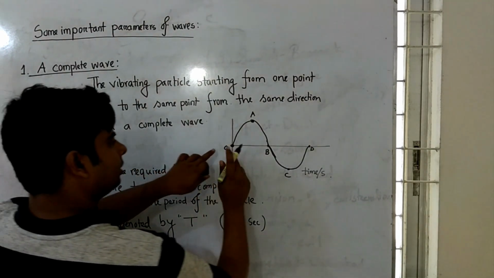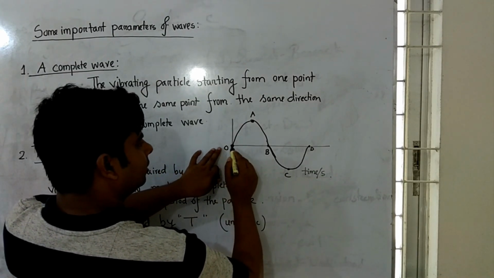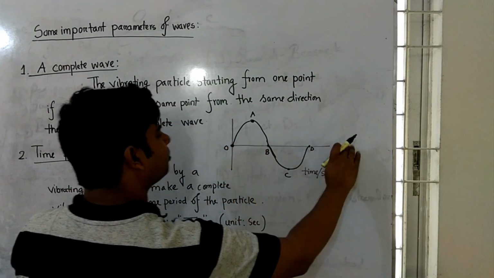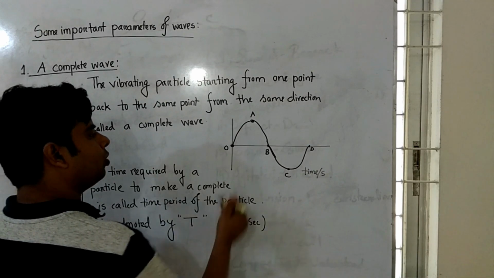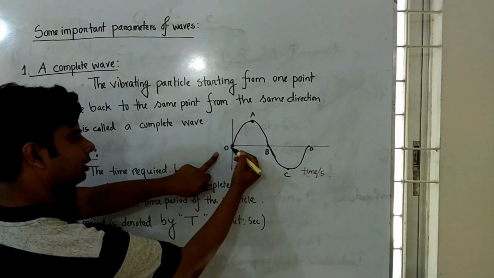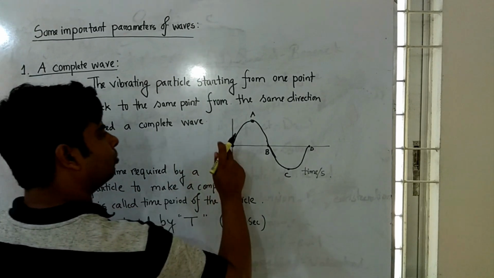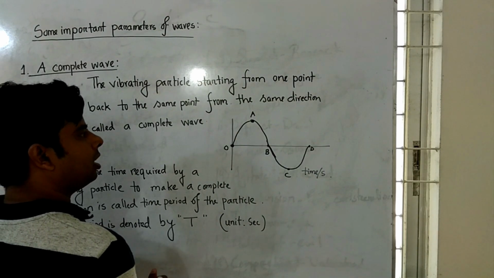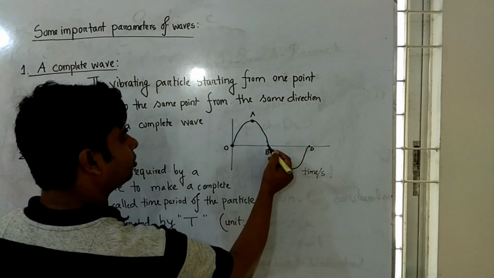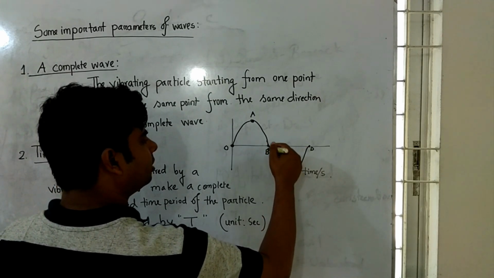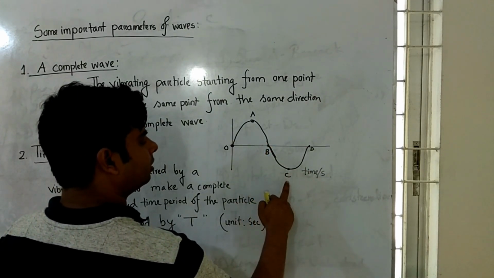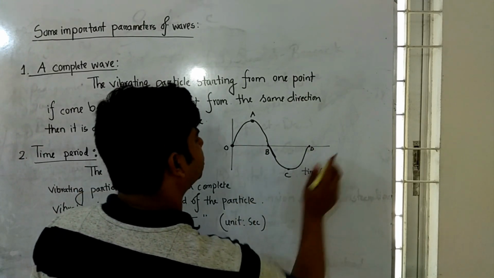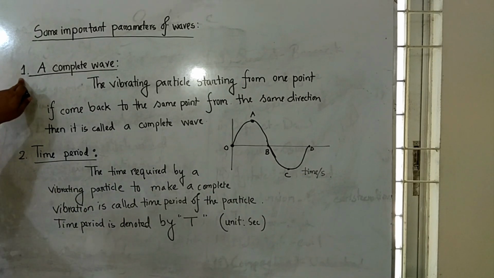Here, the horizontal axis is the equilibrium position of the vibrating particle. When a vibrating particle, say O, moves upward and reaches the maximum highest point and comes back to the equilibrium position, and again it goes downwards and reaches the maximum negative position and comes back to the equilibrium position again, then it is a complete wave.